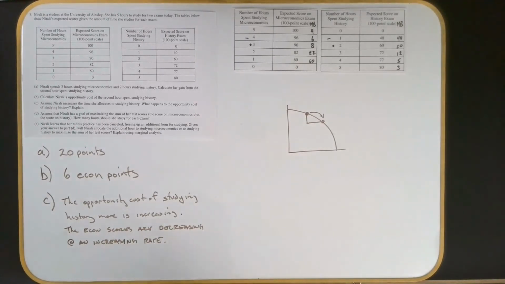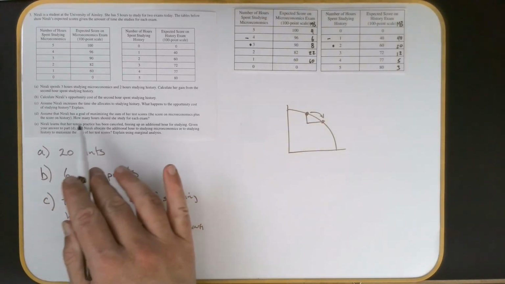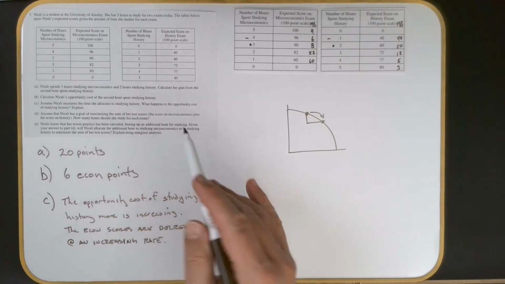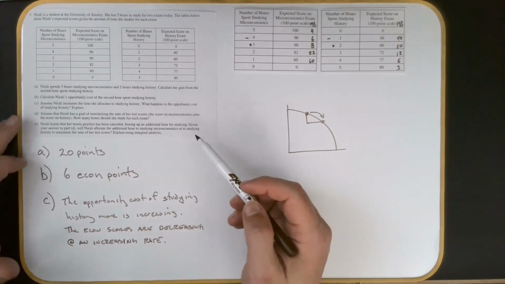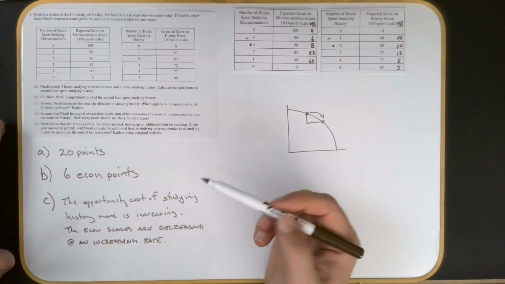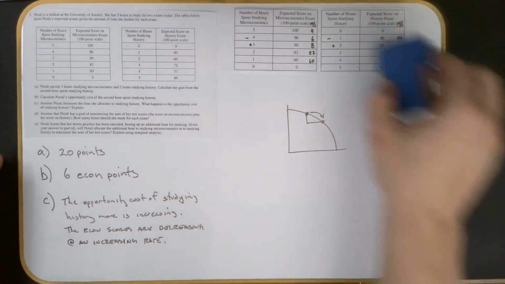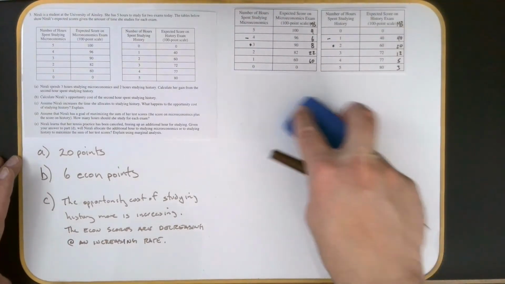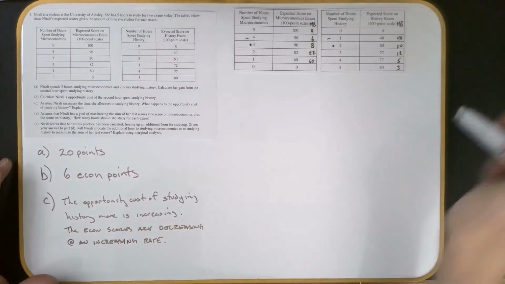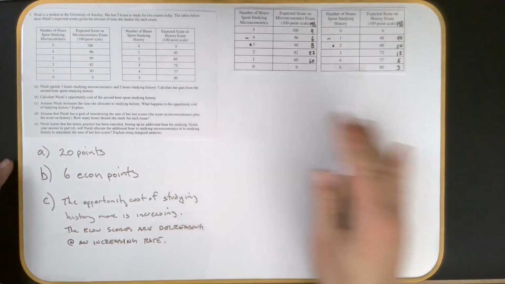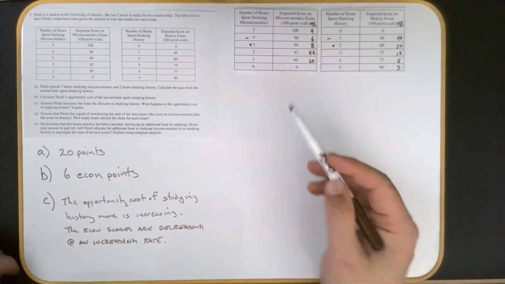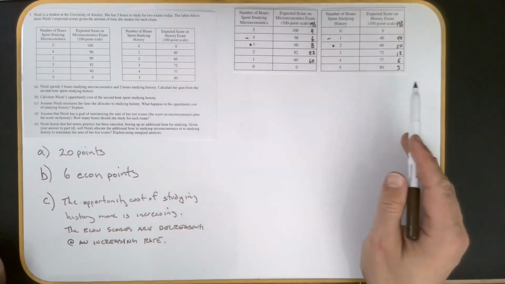Then part D says, assume that Nirali has a goal of maximizing the sum of her test scores. So this is kind of silly, and actually a lot of students got confused on this question. Now, if you were trying to figure out how to do this, you would be looking at, well, what's my grade in each class? How's this going to affect my average? And there would be a lot going into your calculation of how much you would study.